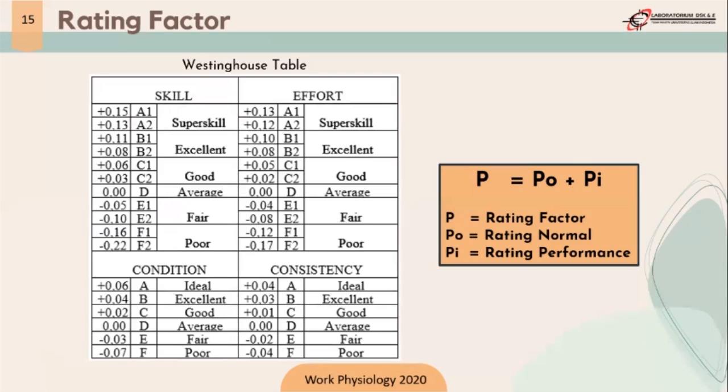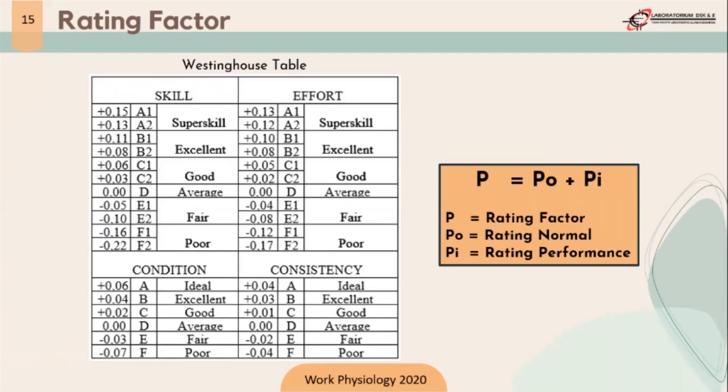When we calculate the effort, like skills, there are 2 categories: A1, A2, B1, B2, and so on. And we must know the description of each category or criterion.